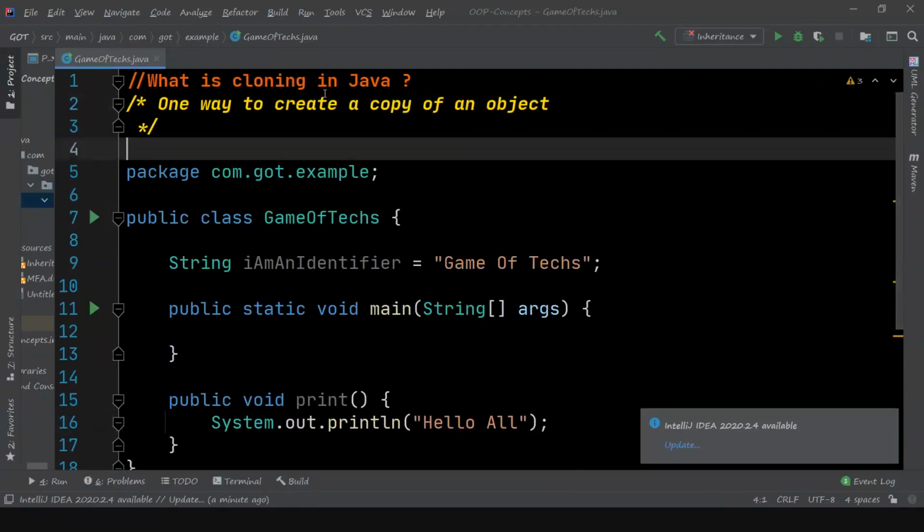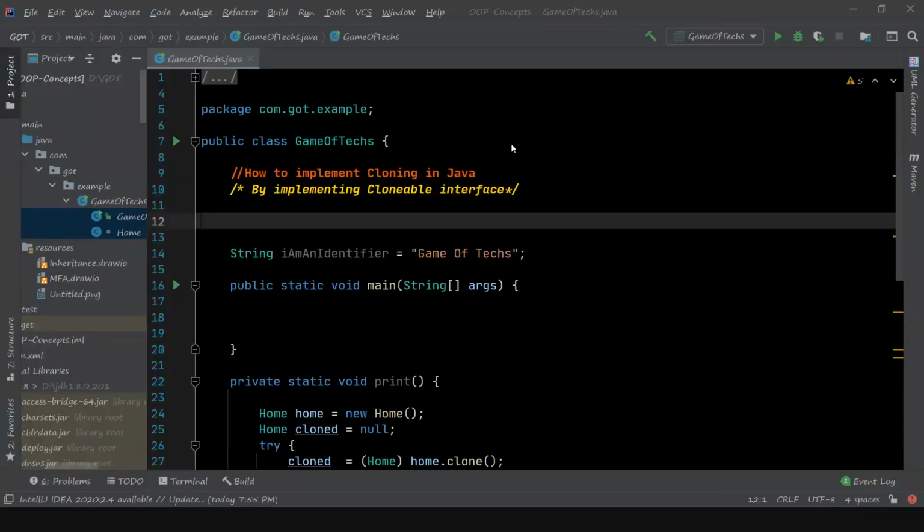What is object cloning in Java? Cloning is when you create a copy of an object. You copy the entire state of an object, and you create another independent object from that reference object's state. That is known as cloning. There are multiple ways to do this cloning. Having said that, let's move to the next question.